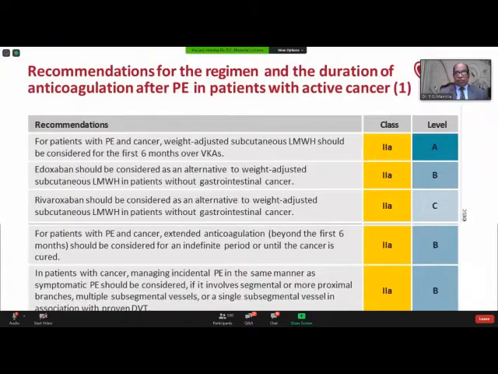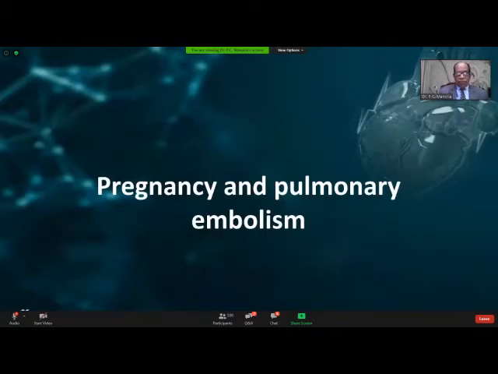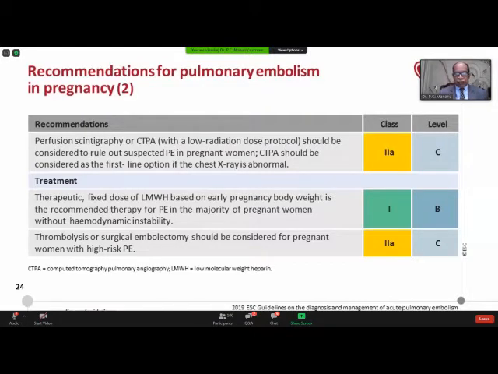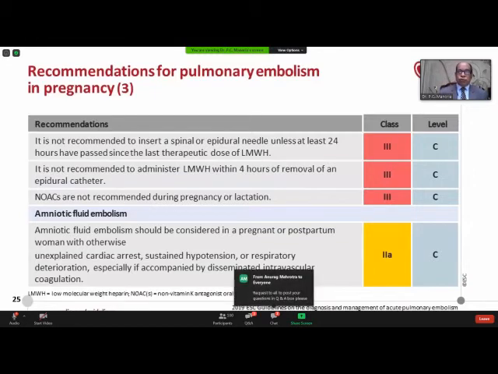In patients with cancer, usually we give anticoagulation for 6 months, and if the cancer is not controlled, it may be indefinite. So you can review. In those patients who have gastrointestinal cancer, an oral agent should not be given. Pregnancy with pulmonary embolism, again, the treatment of choice is low molecular weight heparin. And what is very important is that if you are using a low molecular weight heparin, please be cautious that you do not insert a spinal or epidural needle unless 24 hours have passed since the last therapeutic dose.